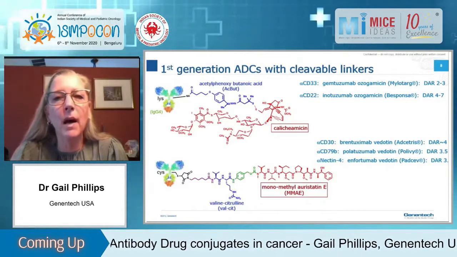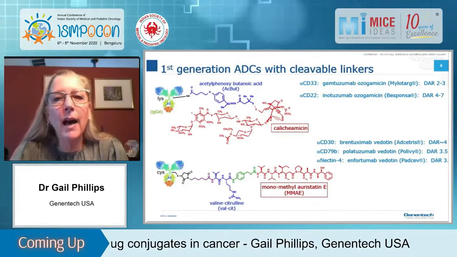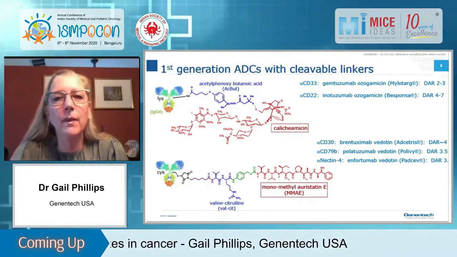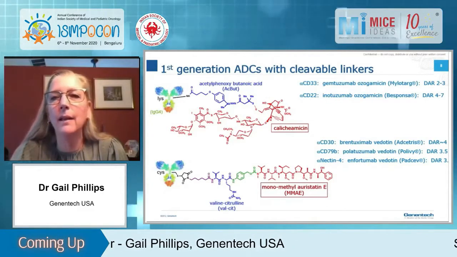The drug is calicheamicin. The linker is what we call the AcBut linker. It's actually cleaved at the hydrazone, which is where you see that double bond near the nitrogen, to release the free drug. So this is an acid labile linker.